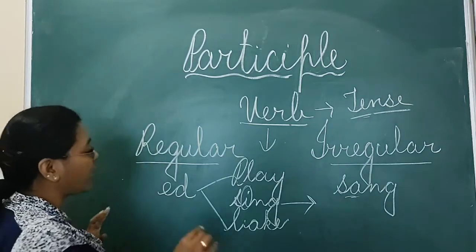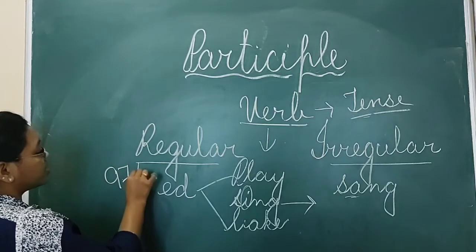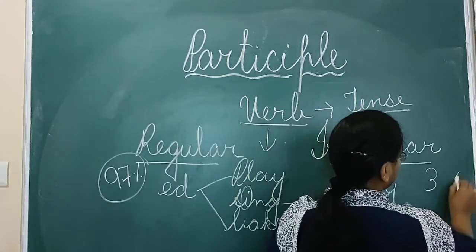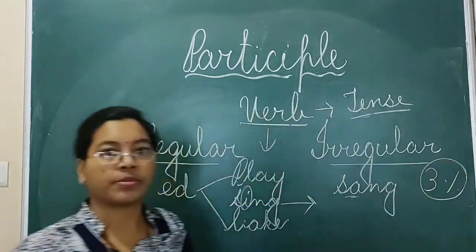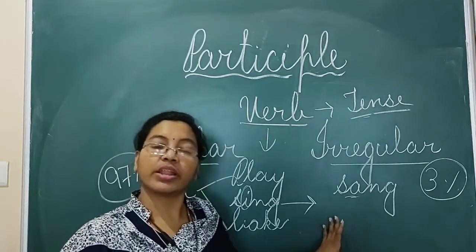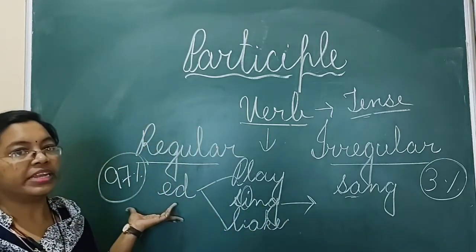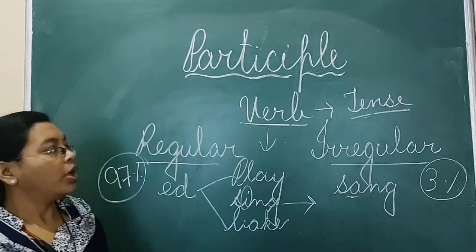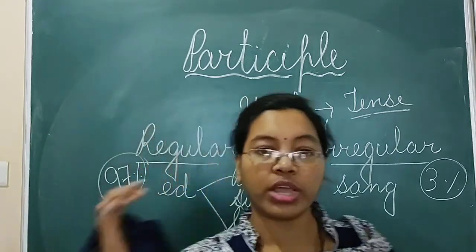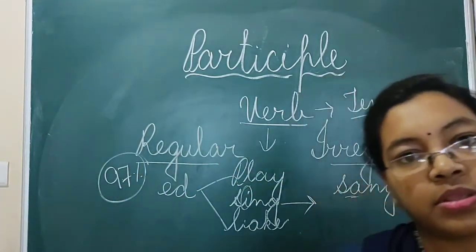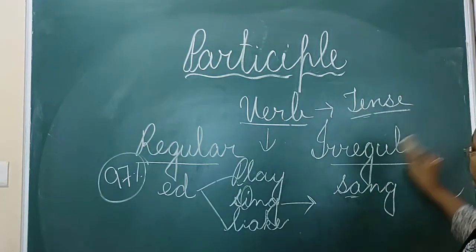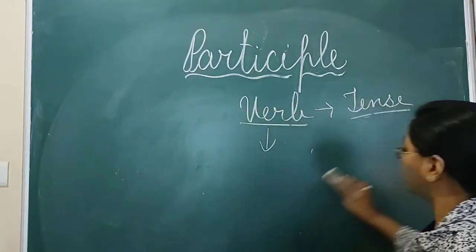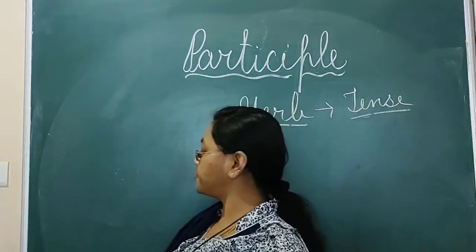So in our grammar, 97% of the words are regular and the rest 3% of the words are irregular verbs. Only 3% words are irregular, the rest are the ed form of the verb. Is it clear? So now we are clear with regular and irregular verbs. Yes? So now we will read about the participles. Now it is clear what are regular verbs and what are irregular verbs.